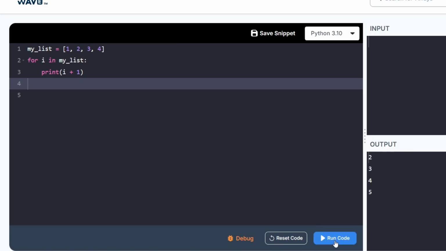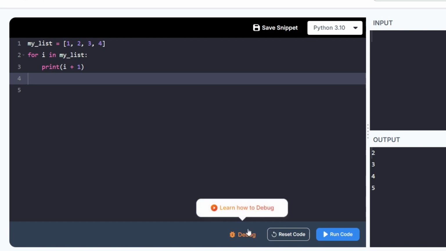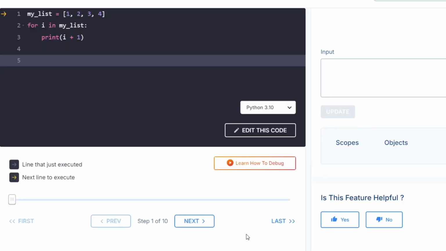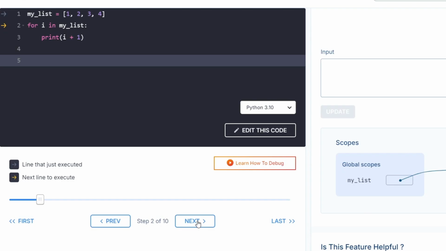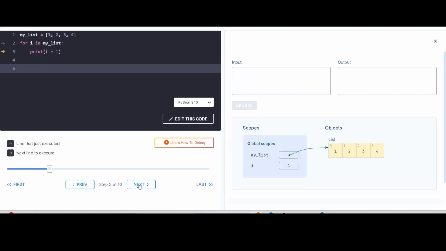The answer is 2 3 4 5. So how do we get it? When we click on debug, it will show us line by line how the code is going to execute. First, in my list the given values are 1 2 3 4, and then there is a loop: for I in my list, print I plus 1. The values 1 2 3 4 are already stored in the list, and when we run the for loop,